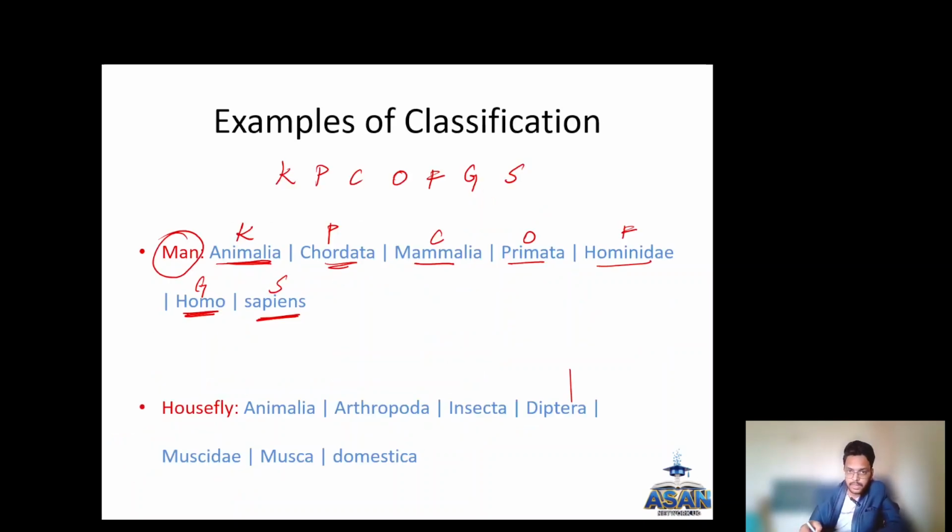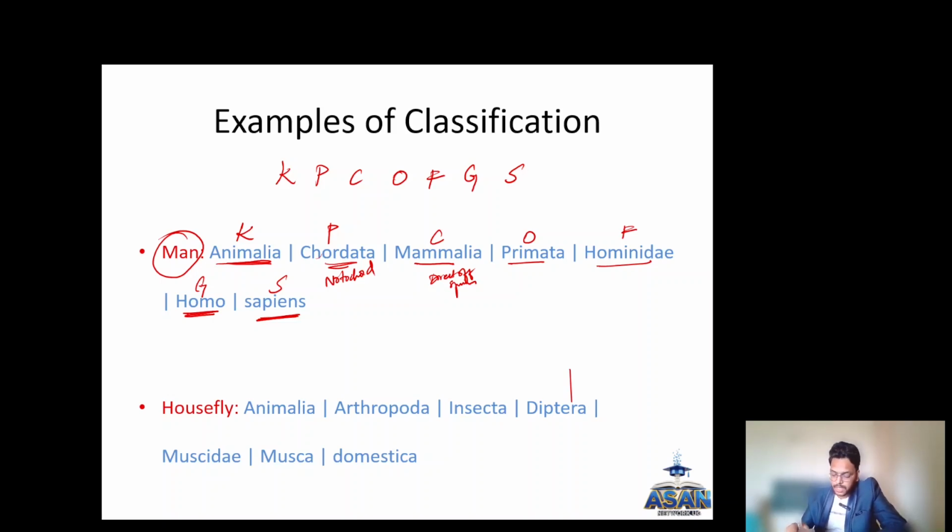So Chordata means the organisms that have a notochord. Mammalia means the organisms which produce direct offsprings. They do not have any stages like egg or anything. Okay, these are the Mammalia.